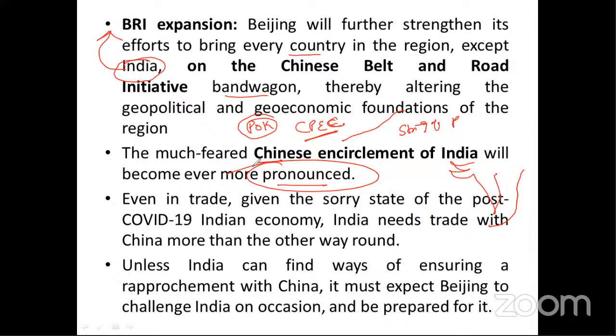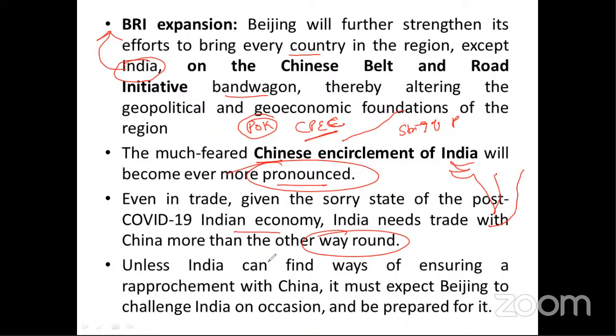Even in trade, given the sorry state of the post-COVID-19 Indian economy, India needs trade with China more than the other way around. As you know, because of the COVID-19 lockdown, trade all over the world declined.